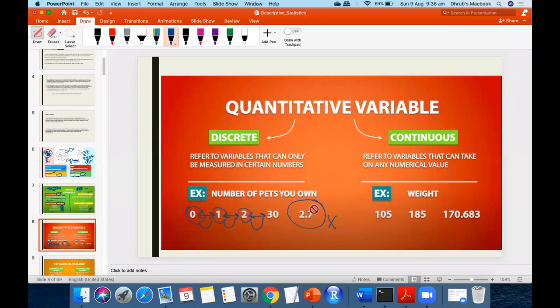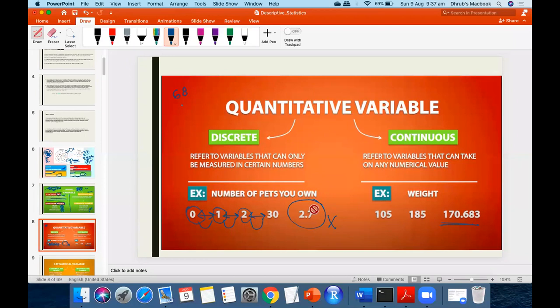Now, on the other hand, continuous variables are variables which can take any values. Even in between values it can take. For example, if I ask you what is your weight, or what is your height, let's talk about weight first. You can tell me 68.